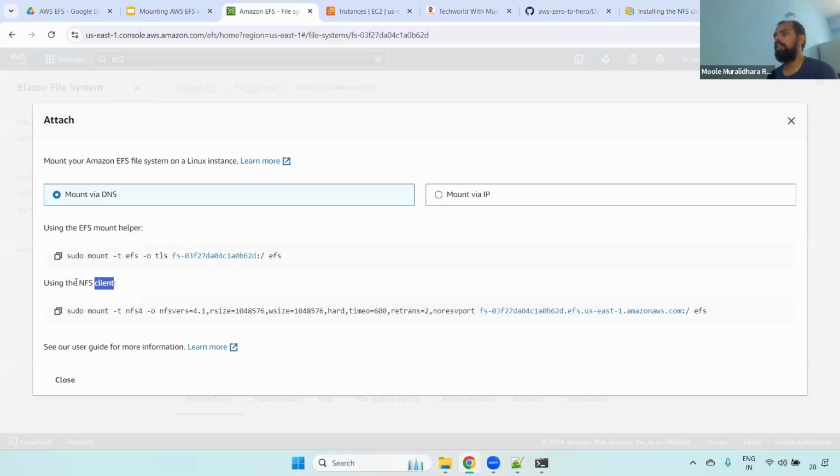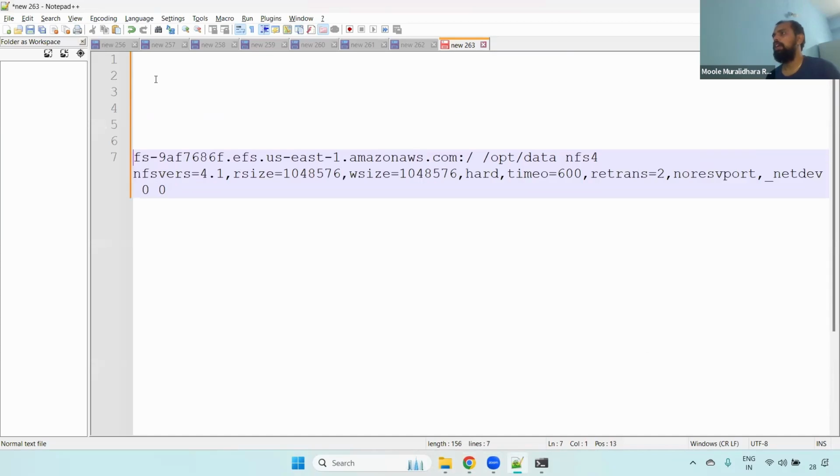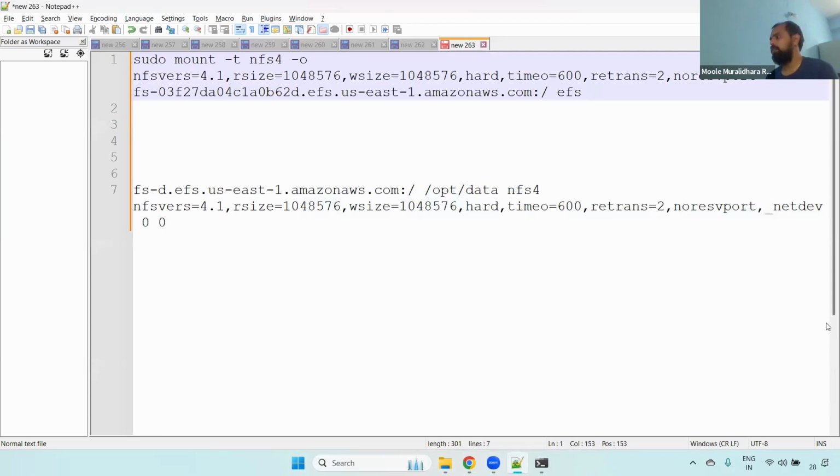Go to here and select this particular NFS one. Just copy and paste, and then first we'll understand what exactly this is. Now, if you observe here, we have a sudo, that is for root privileges. If you are running as a different user, except root, you have to use this sudo. That's why you're giving mount -t nfs4. -o is nothing but options.